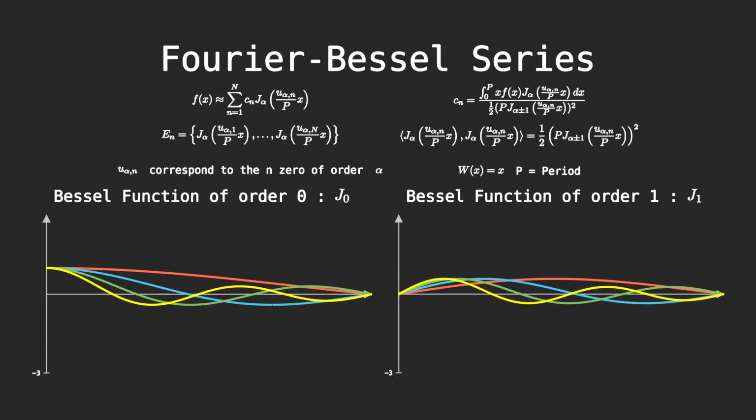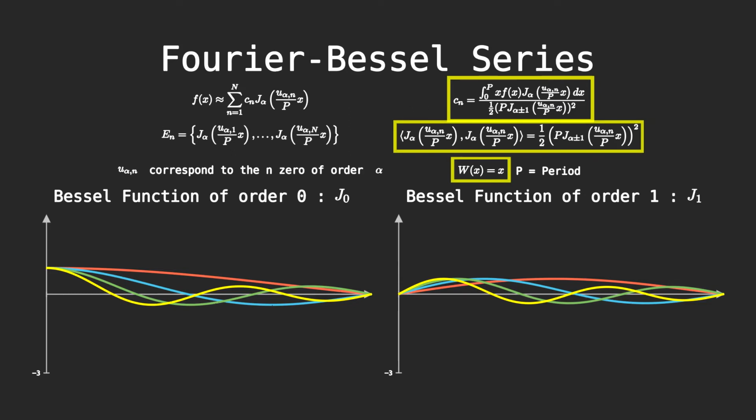For example, we can use the Fourier-Bessel polynomials, where each basis vector corresponds to a zero of the Bessel function of order alpha. In the case of the Bessel function, we'll get a stranger inner product because our weight function is x, and there's also a normalization constant because Bessel functions are not normalized.